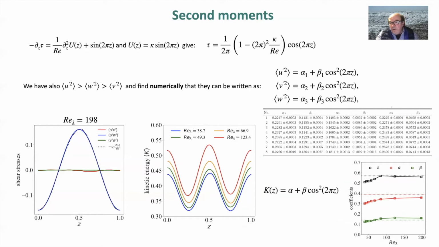And we see on the right panel that the different coefficients are increasing with Reynolds number, and then they seem to reach a limit. And what we find also is that u prime square is larger than w prime square, which is larger than v prime square. So the normal stresses are never equal, and in all the different simulations at different Reynolds numbers, we have the same inequality between them.